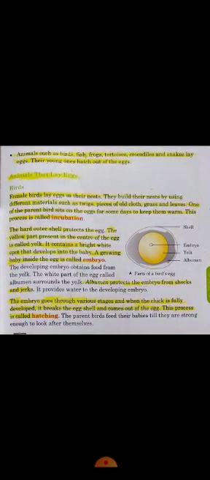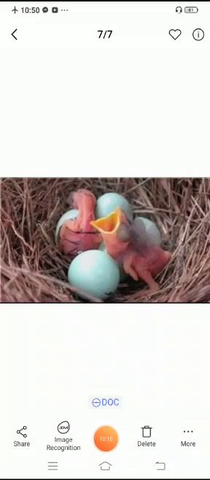This process is called hatching. See the picture of hatching. The baby bird comes out from the egg.